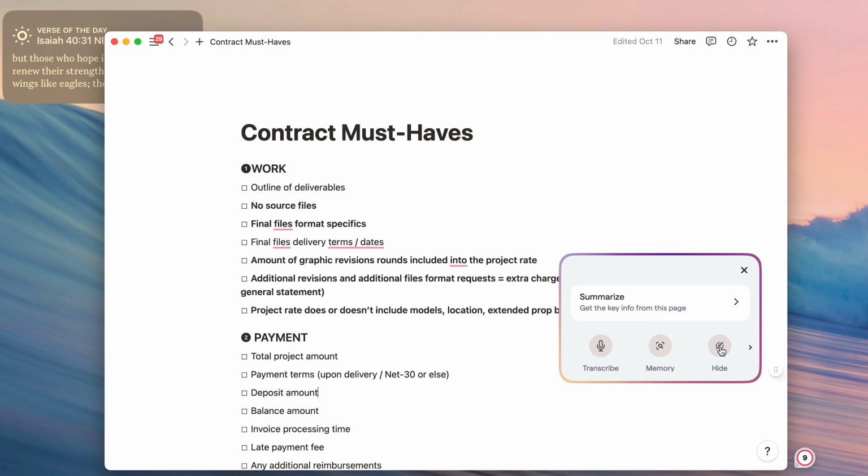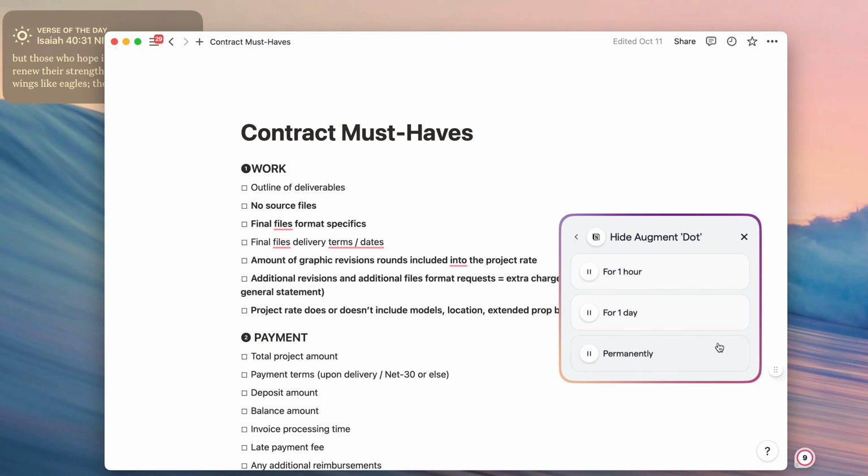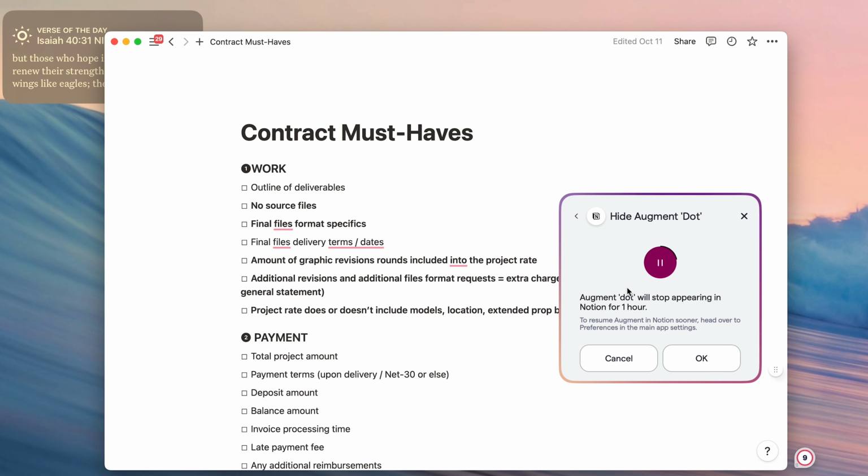And you can also hide the dot. Now, hiding the dot is purely visual. So if you still wanted to capture information on the website or the document that you're in, but you just didn't want to see the dot, you could click into hide and you'll have the option to choose between an hour, a day, or even permanently. Once you choose one, you get about 5 seconds and then you can decide whether you want to continue with that or not.